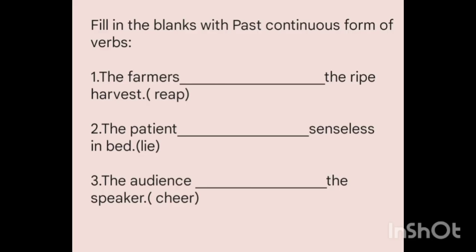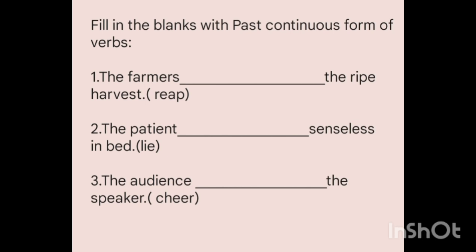Now let's do some exercises. Fill in the blanks with past continuous form of verbs. We were given hints in the brackets. Let's try to make use of them. Number 1, the farmers blank the ripe harvest.